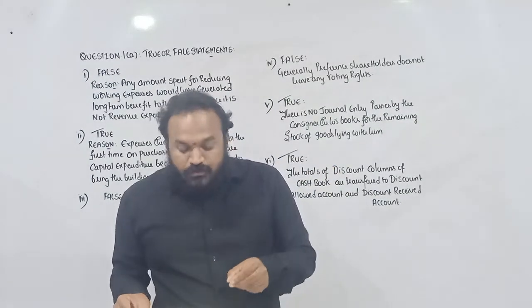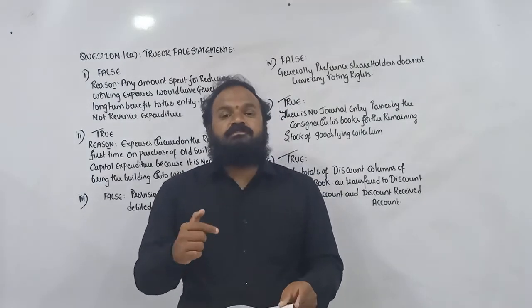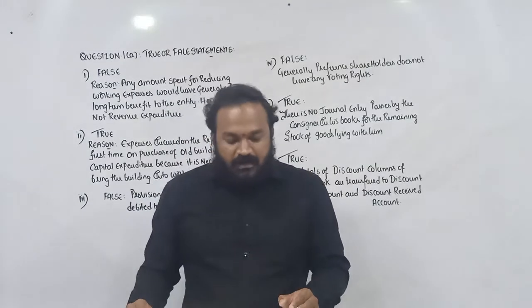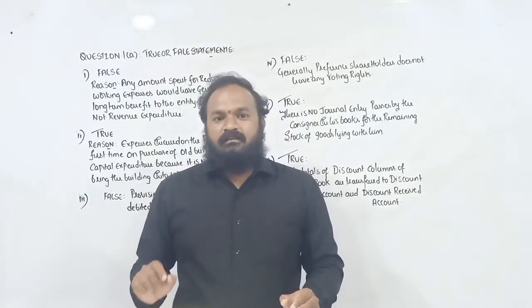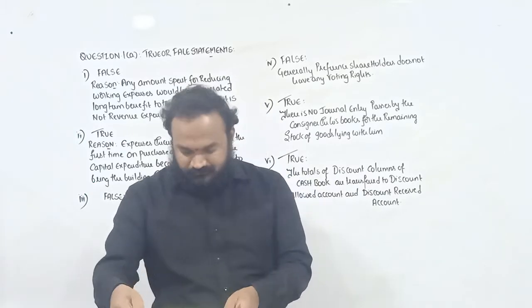Now, move on to question number 1B. Question number 1B is on preparation of stores ledger. The paper setter is asking you to compute the value of closing stock by following the weighted average method.